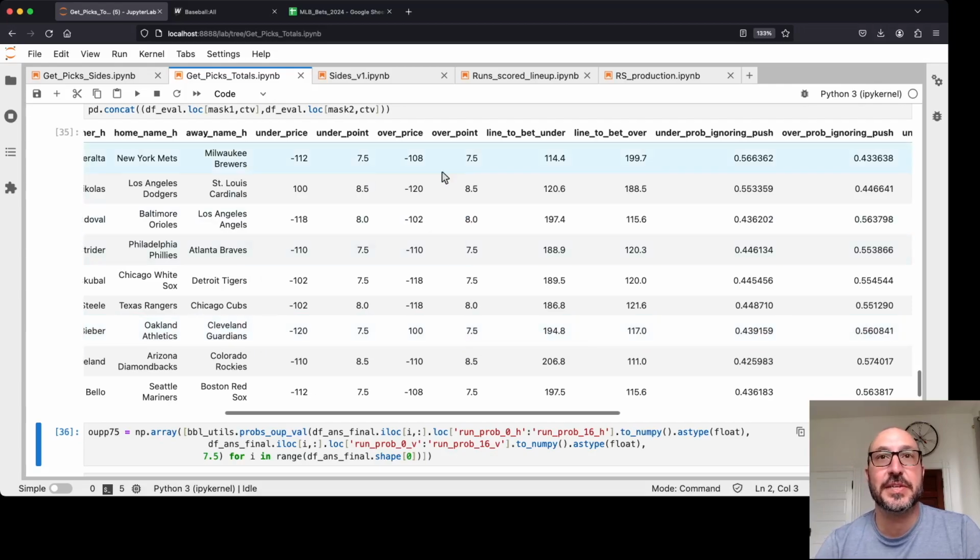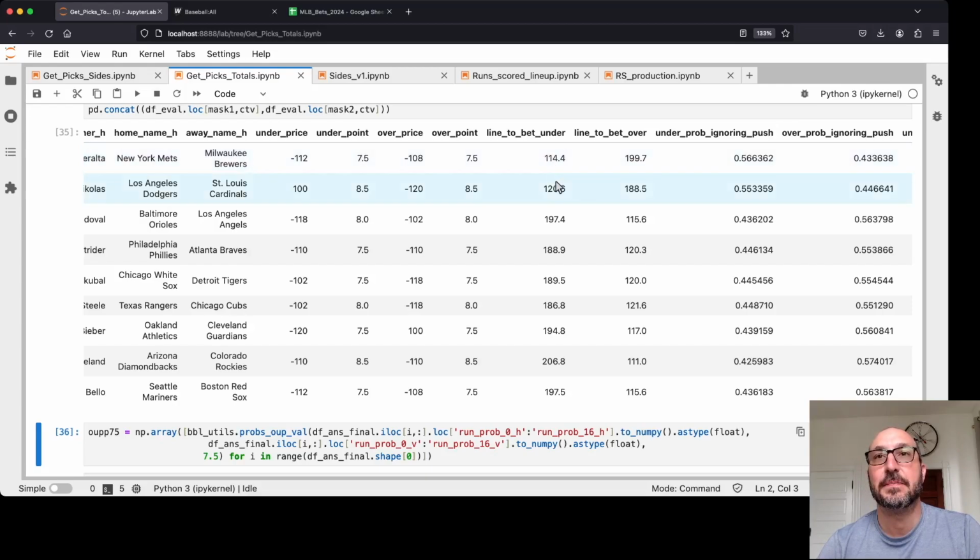And again, going through these, you'll see, for example, on the Brewers, it's saying, I'd bet the under at plus 114, but I'm not going to get that. Or bet this one at plus 111. These are the closest ones. You'll see it's never saying to bet anything at a negative line. So the closest ones, and this is again according to DraftKings, so I pulled out the ones that were at least close to for DraftKings to then see if maybe one of the other bookmakers has something even more competitive.